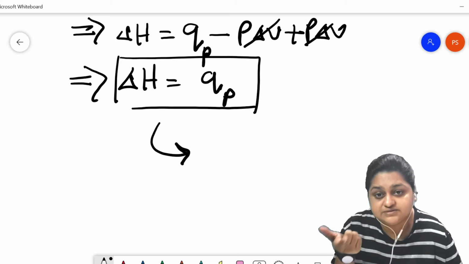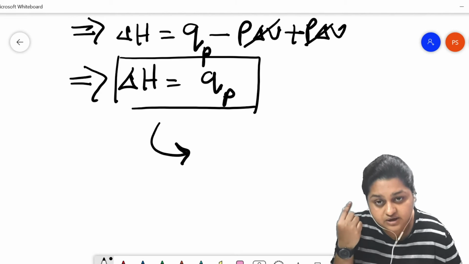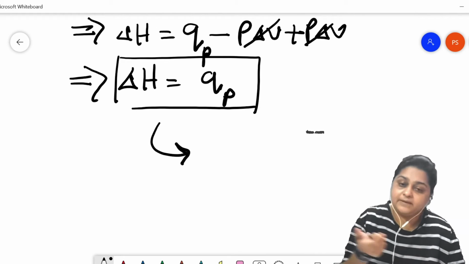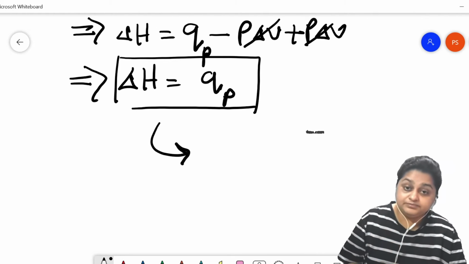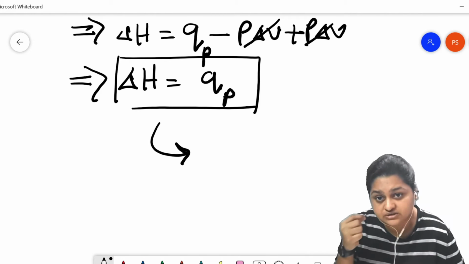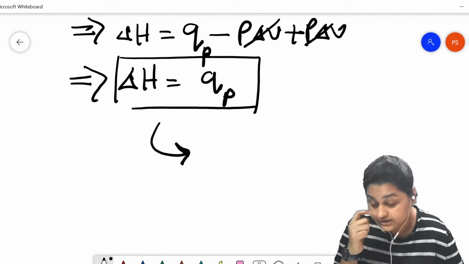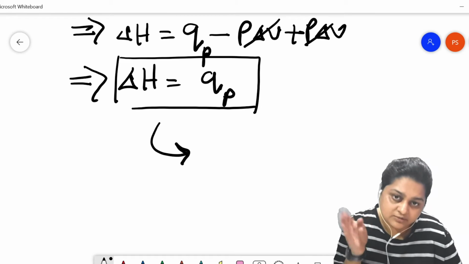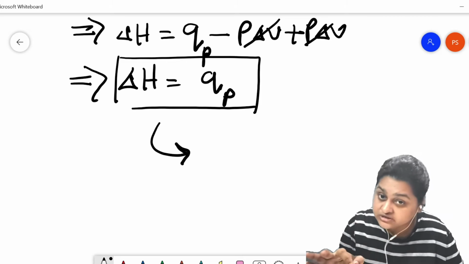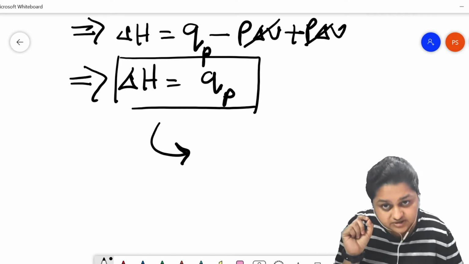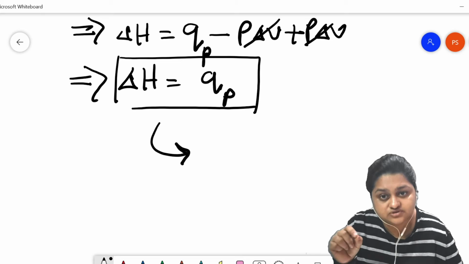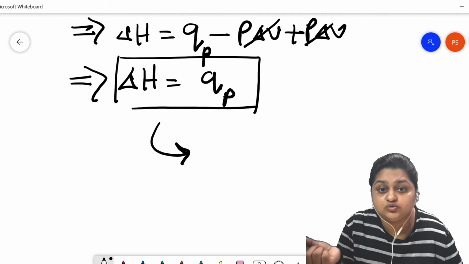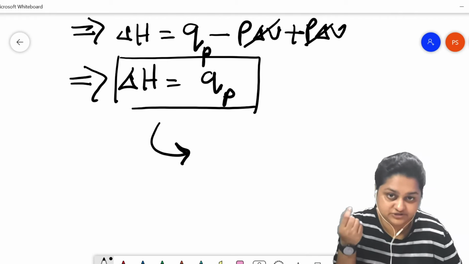The delta H by definition is the enthalpy in the final state minus that of the initial state. But by basic definition, it means that if a thermodynamic system undergoes a thermodynamic process at constant pressure, then the heat energy associated with the change will be equal to the change in the enthalpy of the system.